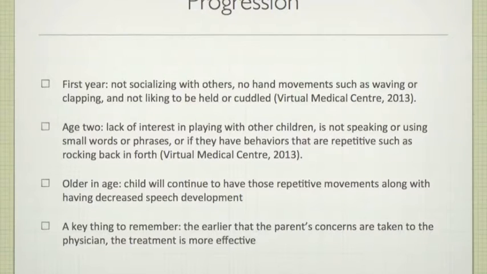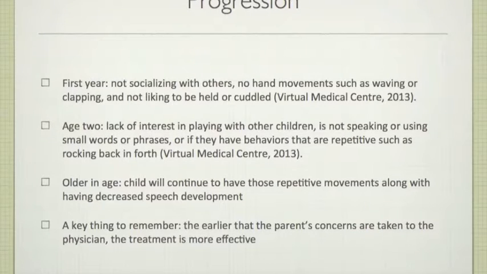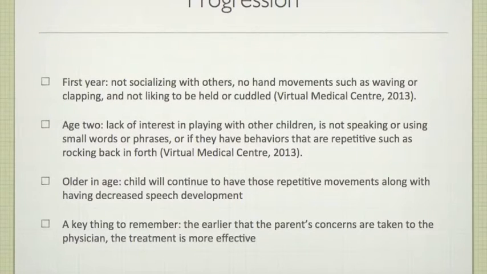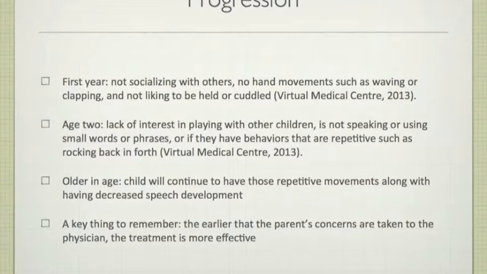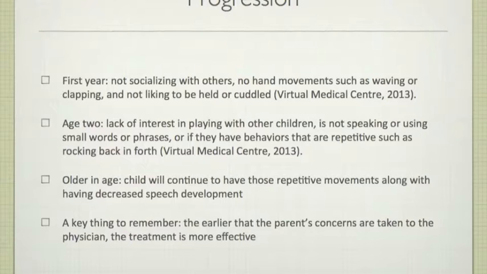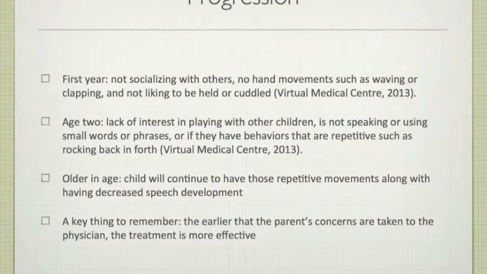If the child has a lack of interest in playing with others, or is not speaking or using small words or phrases, or if they have behaviors that are repetitive such as rocking back and forth, these are indicators that the child may have this disorder, and the parent should discuss these with their doctor. As the patient gets older, a parent may notice their child will continue to have these repetitive movements along with having decreased speech development. A key thing to remember when it comes to autism is that the earlier that the parent's concerns are taken to the physician, the more effective the treatment is.